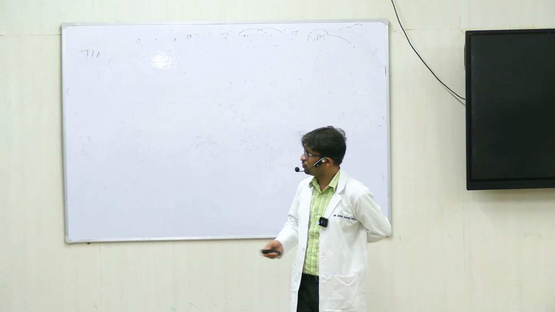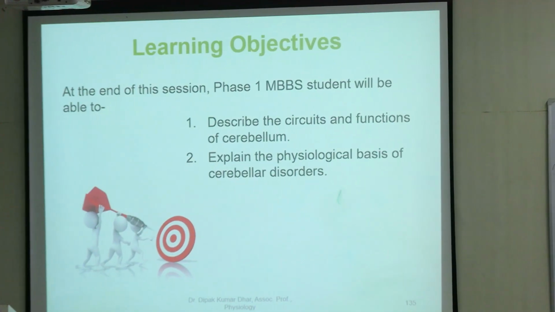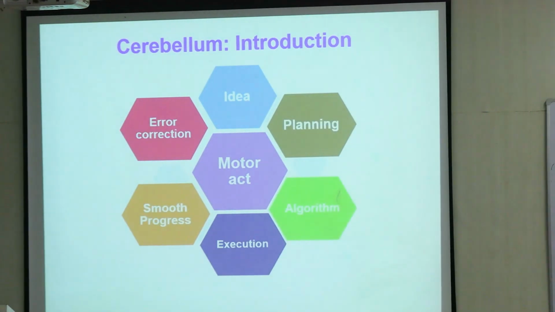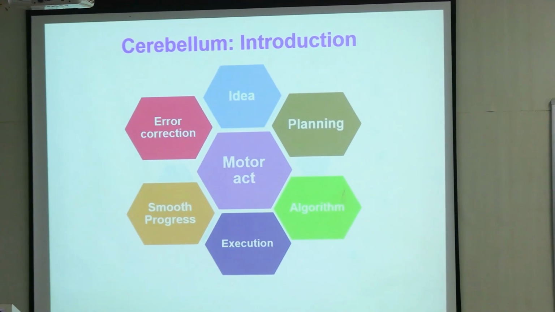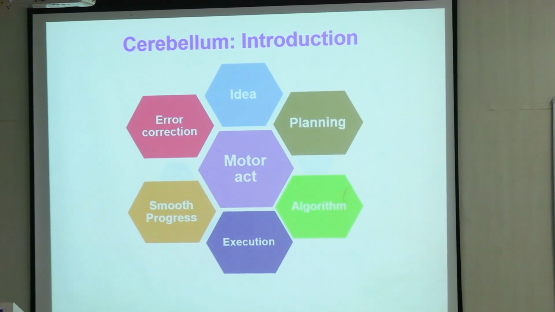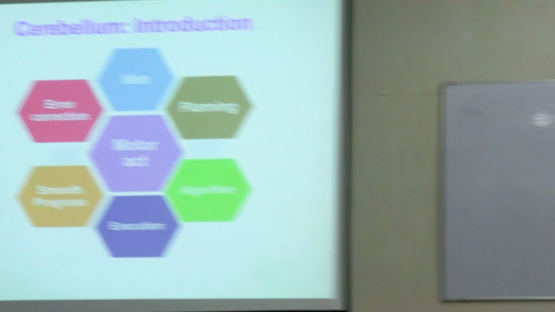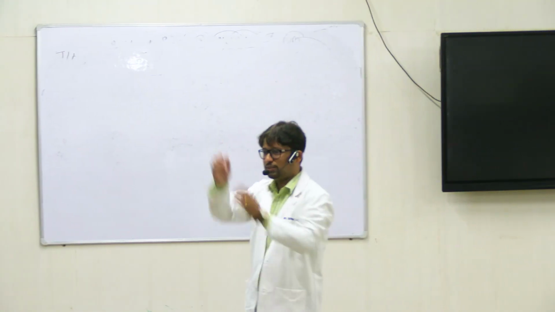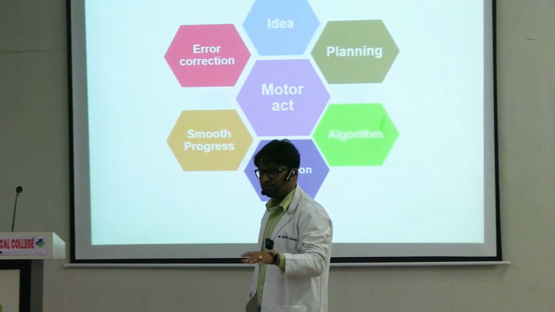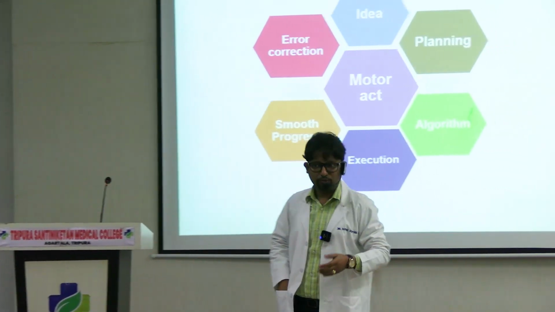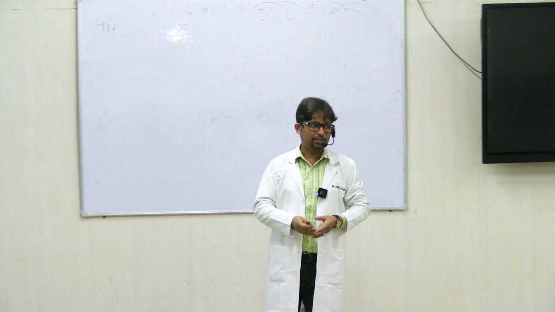So this covered the lesions of basal ganglia. Next, we'll move on to the physiology of the cerebellum and the basis of cerebellar disorders. Now, the cerebellum does not directly influence the execution. It is not a structure which is involved directly in executing a movement. So if you think of any movement, right now I saw one person doing this, some people are writing. In any movement, what are the different facets of the movement? Whichever movement you think, try to break it down into all of these different aspects.